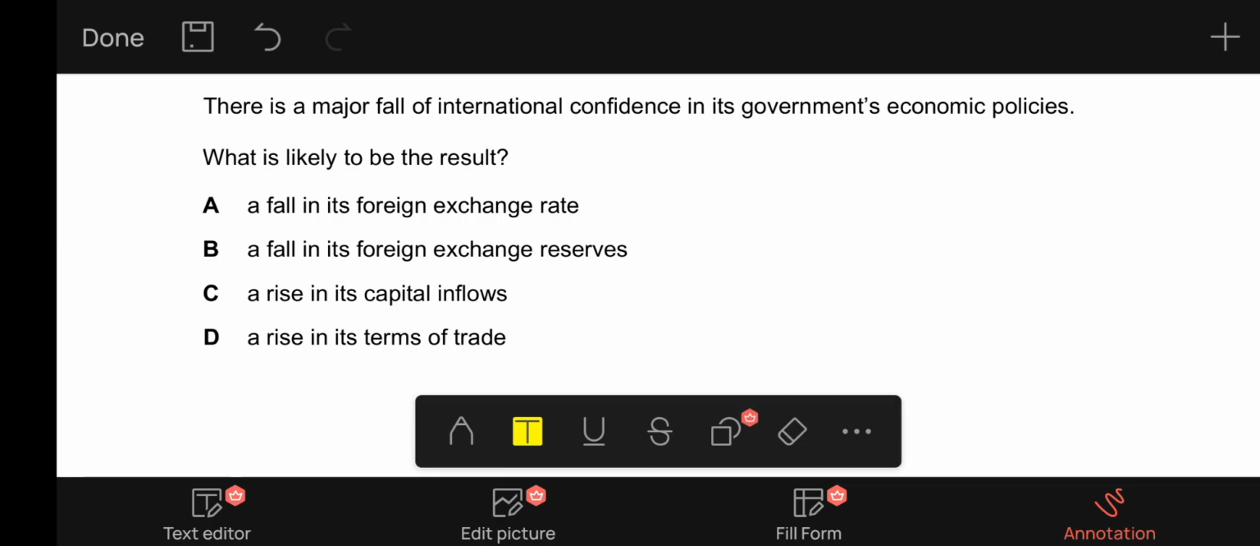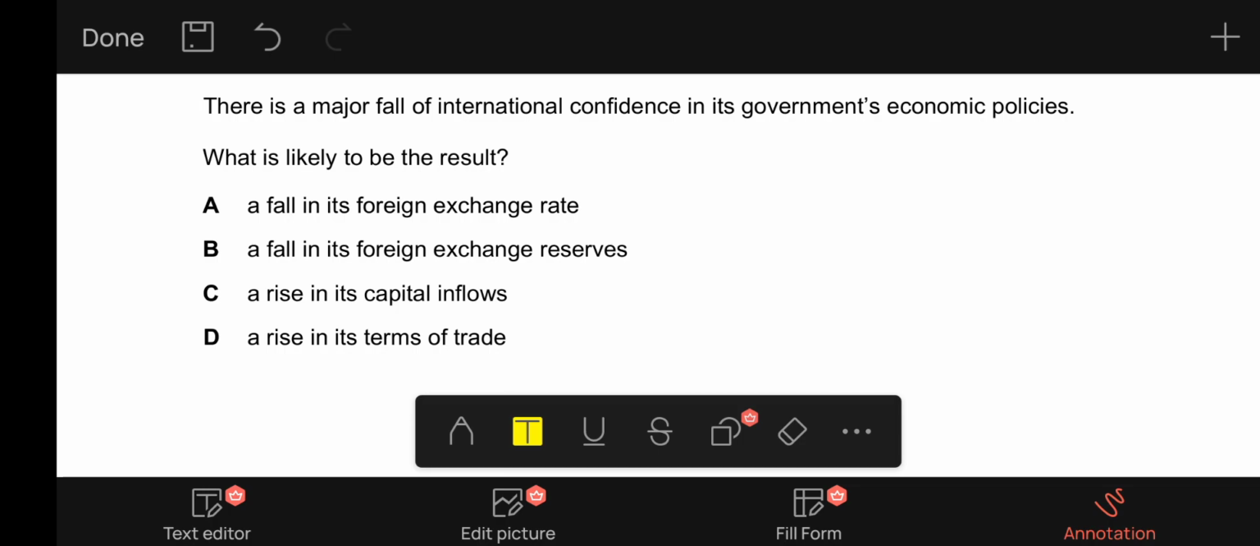There will not likely be a fall in the foreign exchange rate because it is a fixed exchange rate and it is not determined by market forces of demand and supply. So even if the international confidence decreases and the demand for the currency decreases, the exchange rate will not fall because it is a fixed exchange rate. It is determined by governmental policies, not by the forces of demand and supply.